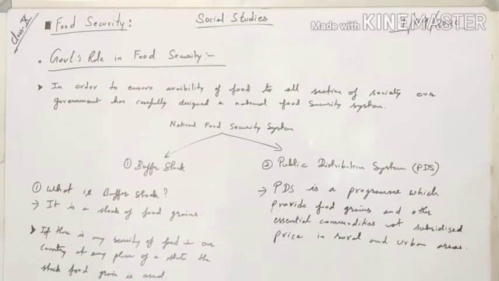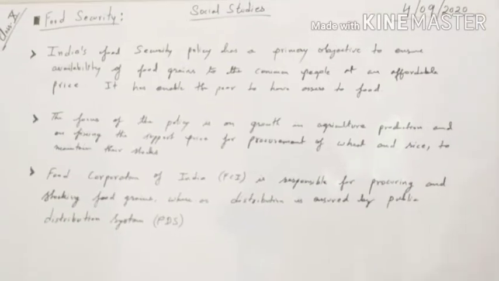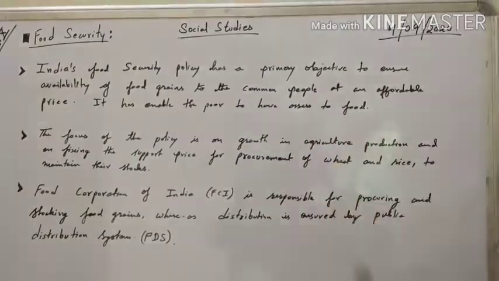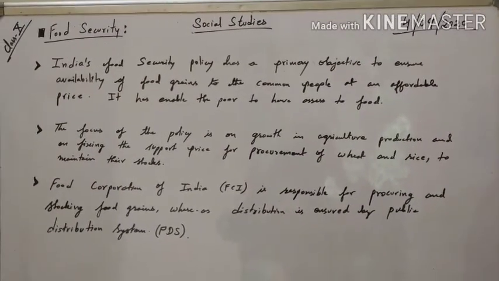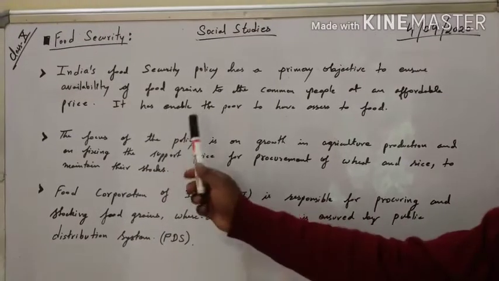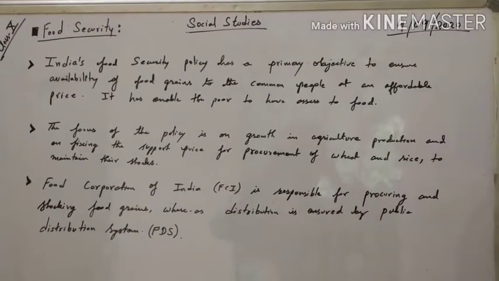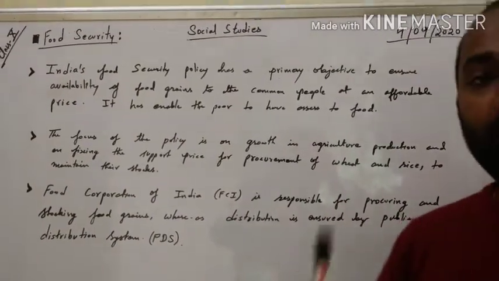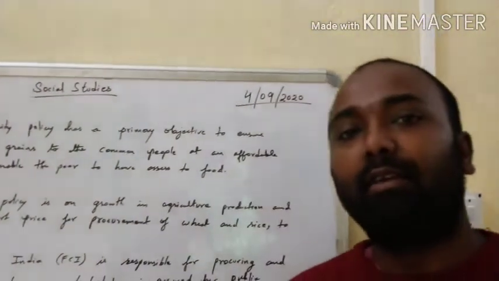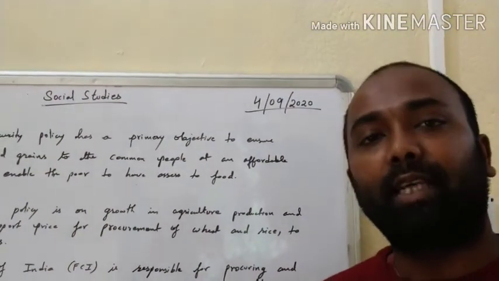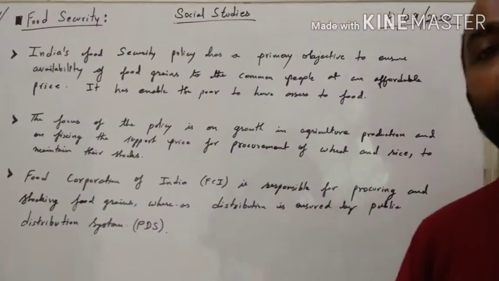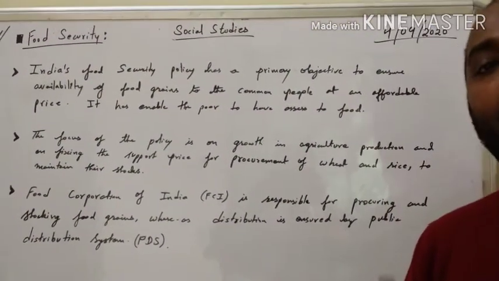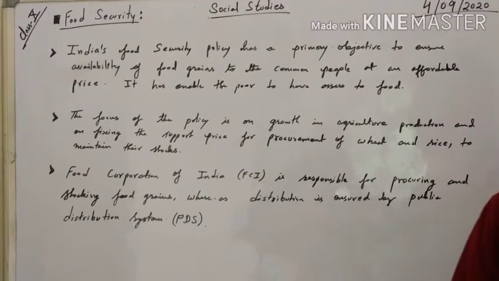So let us understand another point. India's food security policy has a prime objective to ensure the availability of food grains to the common people at an affordable price. It has enabled the poor to have access to food. The primary objective of our country is to provide the food grains to the common people, to the poor people also, at a very affordable price.